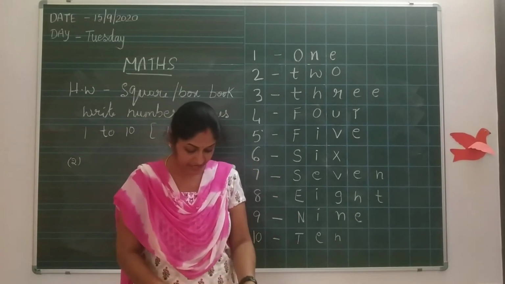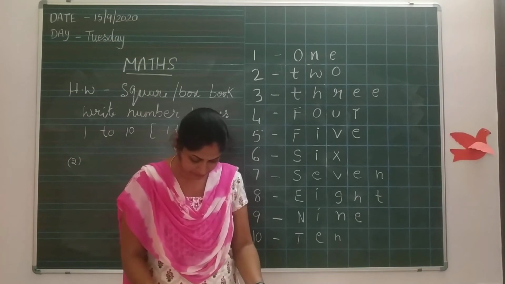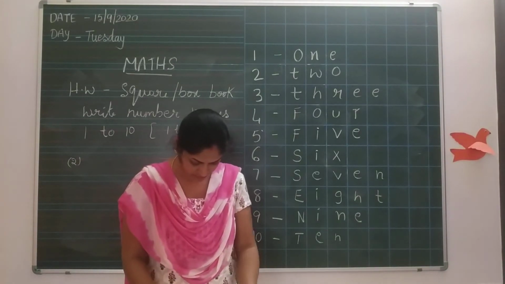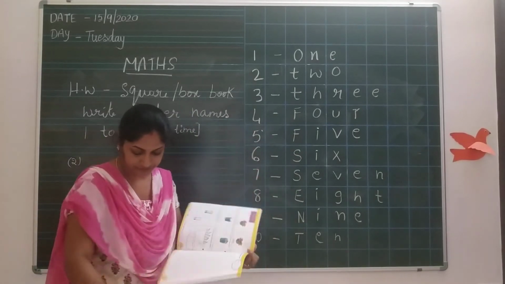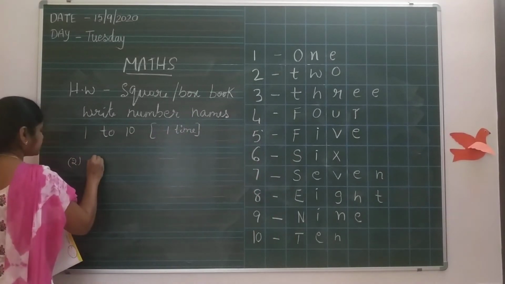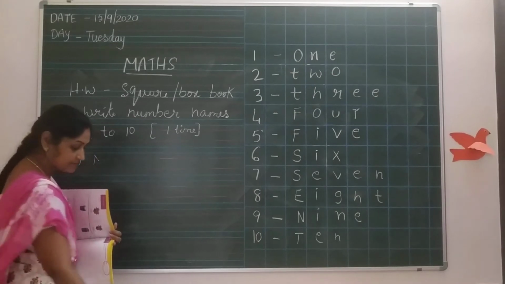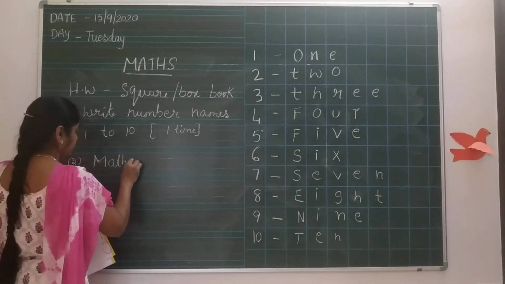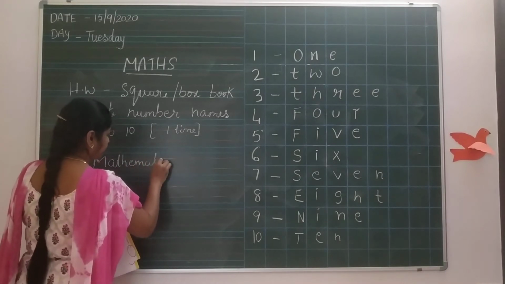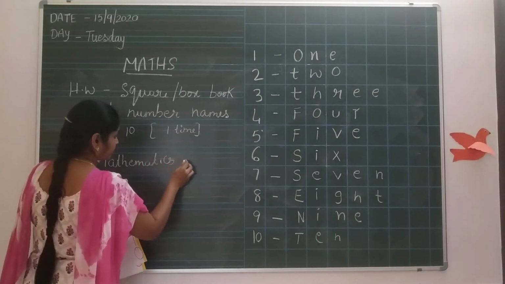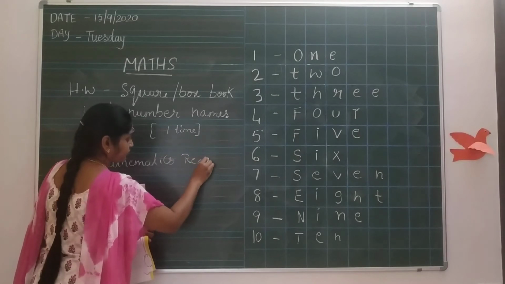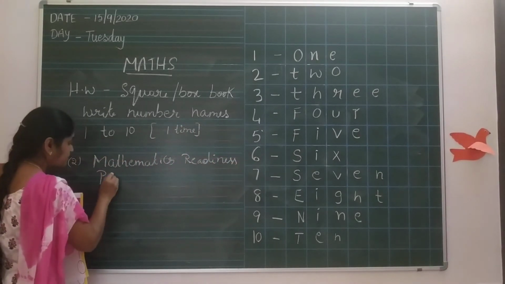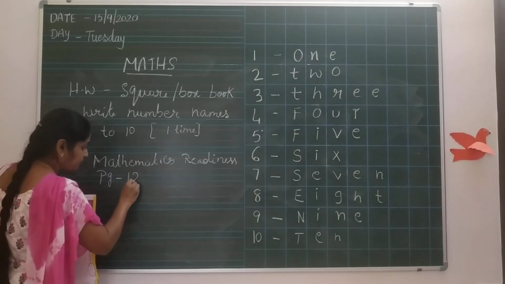In that, page 12. Mathematics Readiness, page 12.